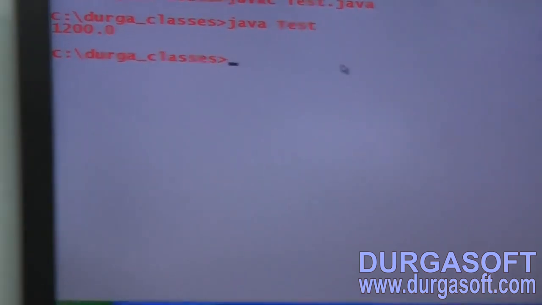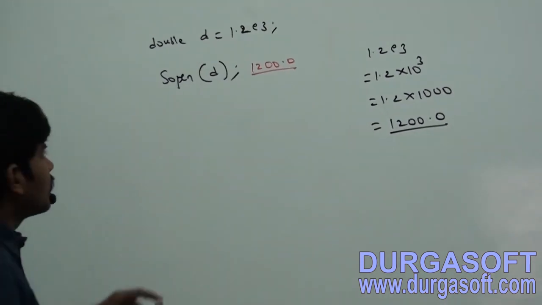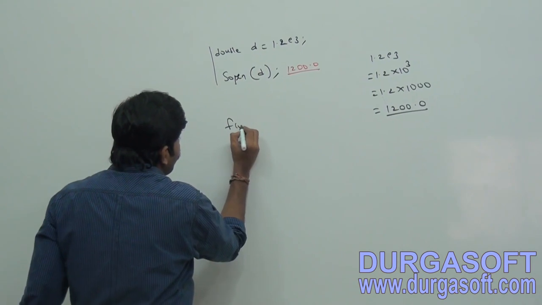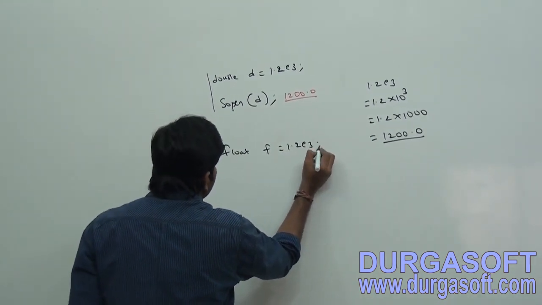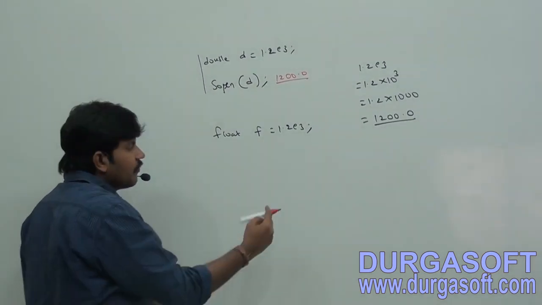1200.0. Is it clear? Now float f is equal to 1.2 E3, valid or invalid? Invalid.